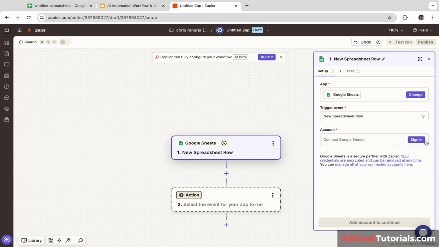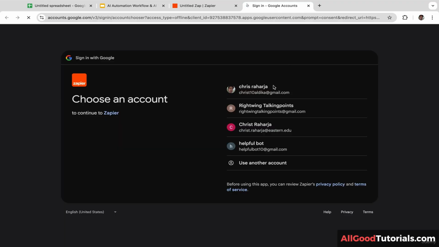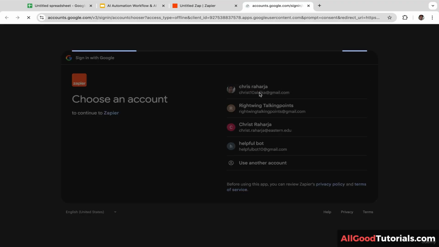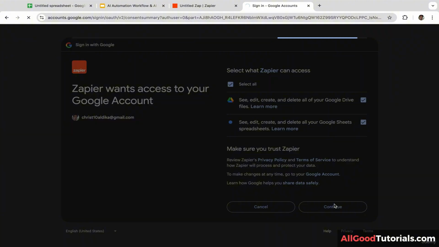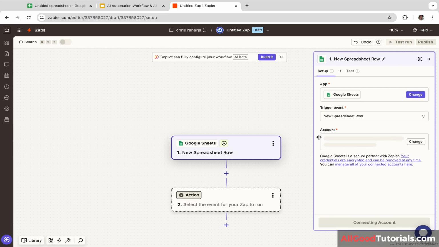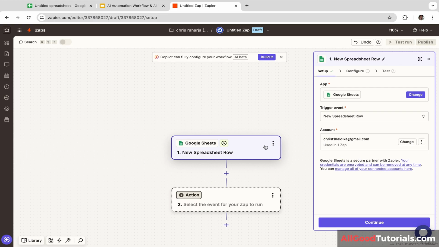We are going to connect Zapier with Google Sheets, so let's click sign in. I'm going to select this email and check all these boxes, and let's click continue. In this case, I'm giving Zapier access to my Google Sheet. Let's click continue. Okay, we have successfully connected Zapier to Google Sheets.